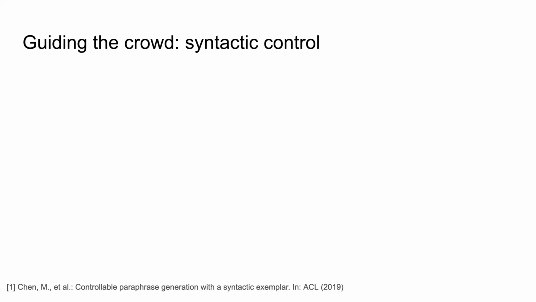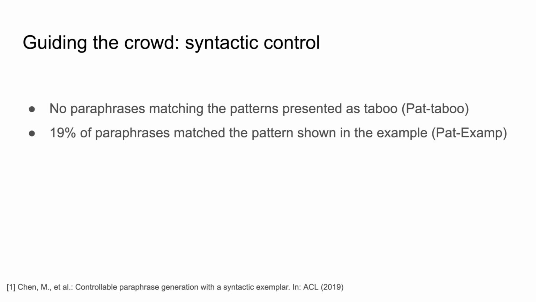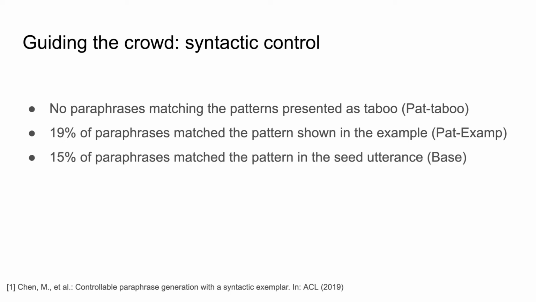We analyzed the effectiveness of the proposed pipeline to steer the process towards syntactic variation by assessing the syntactic control introduced by the prompts and also the impact on diversity. We found that no paraphrases match the patterns presented as taboo in the taboo patterns condition. 19% of the paraphrases match the pattern shown in the example in the patterns by example condition, and for reference, 15% of the paraphrases match the pattern in the seed utterance for the baseline condition.